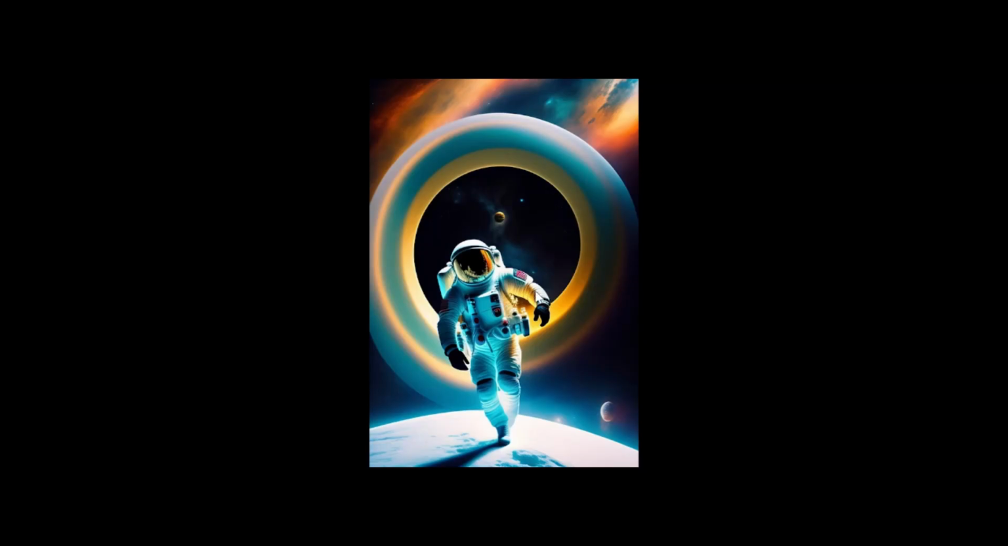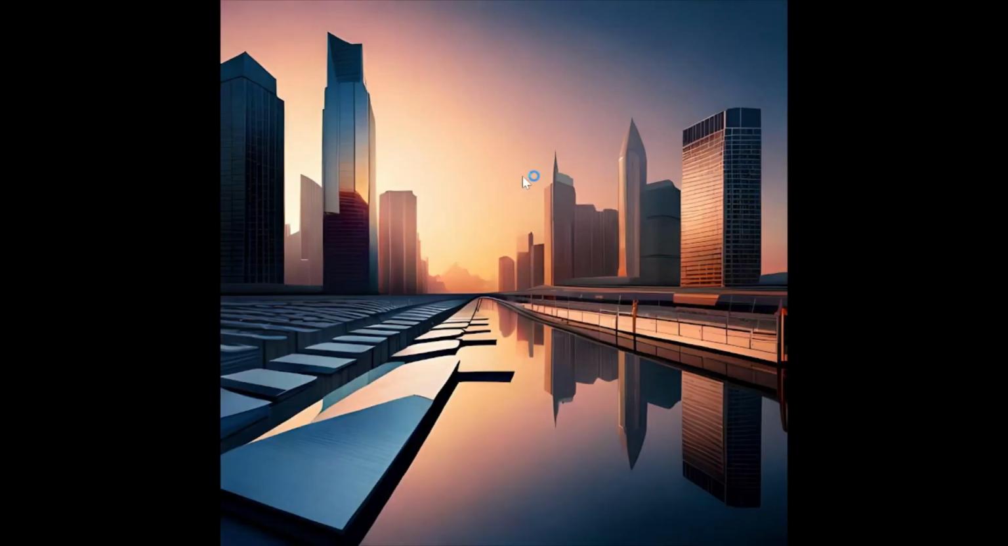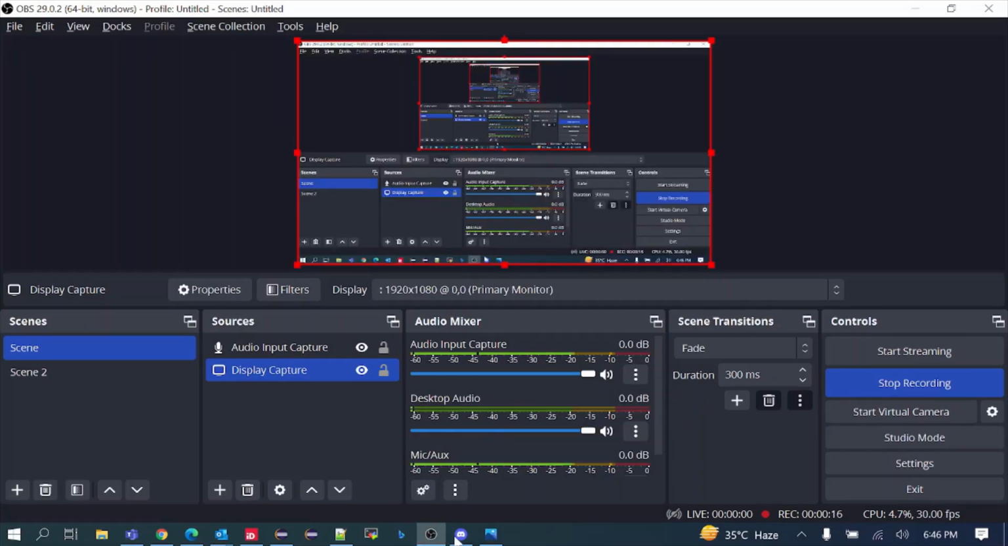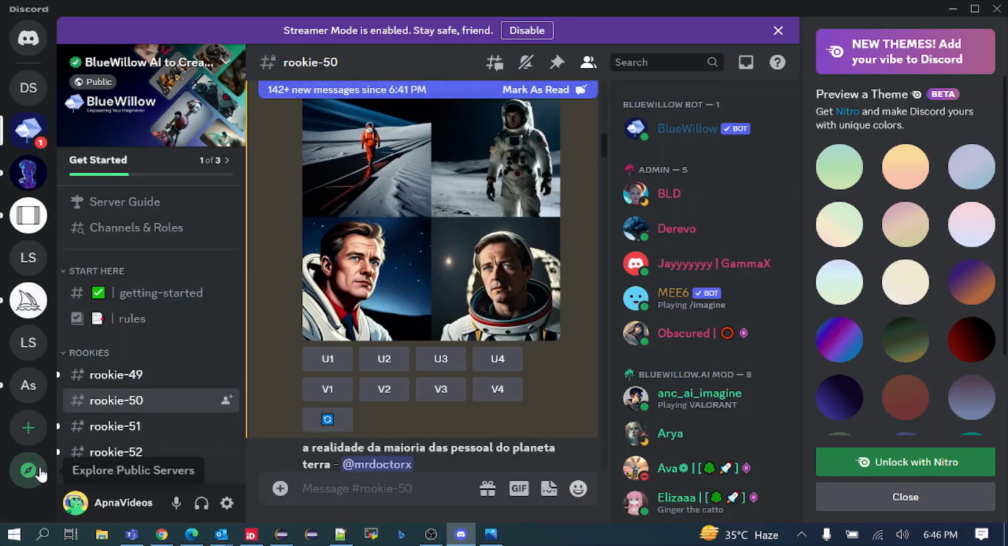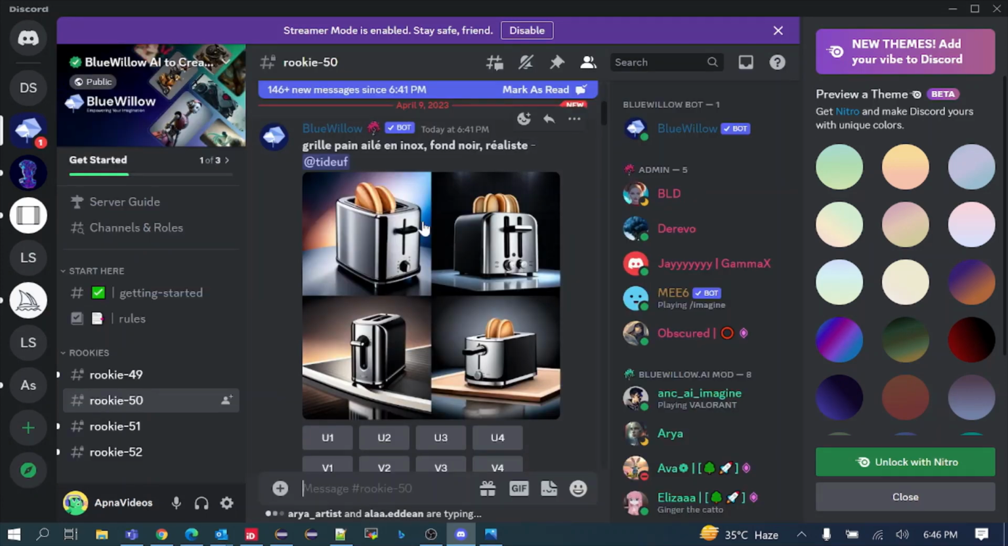So to generate images like this totally free, apart from MidJourney, because in MidJourney you can generate only 25 images free. So for that, you can generate these quality images for free. You have to go to the Discord server. Here you just have to go to this server, and you can generate images.